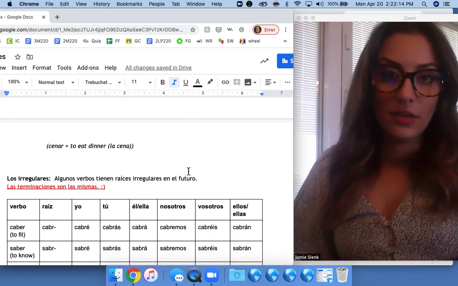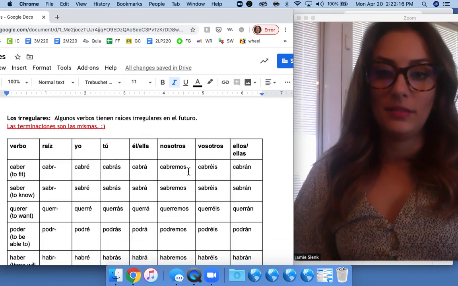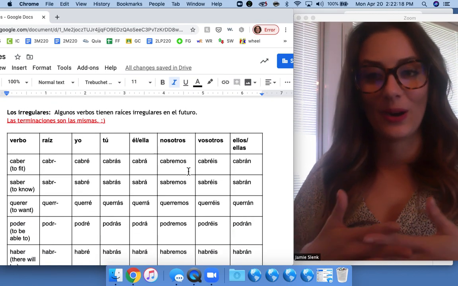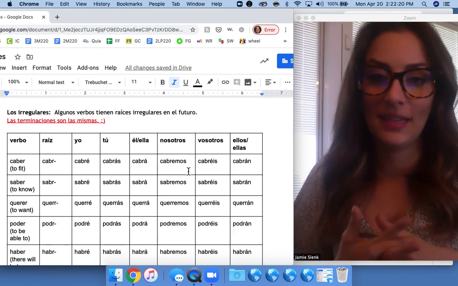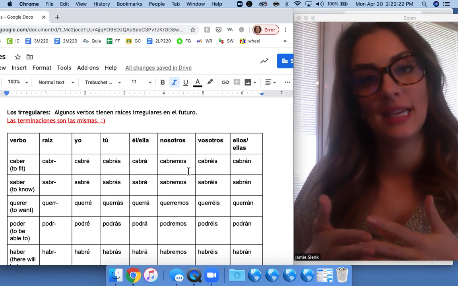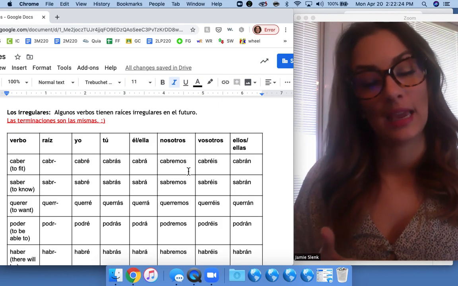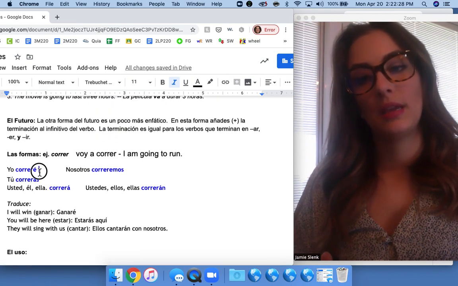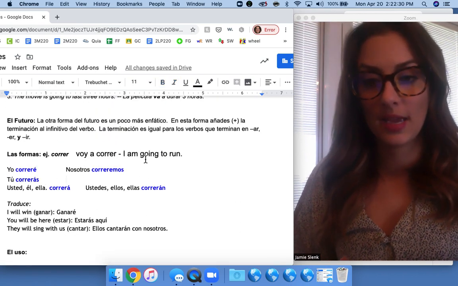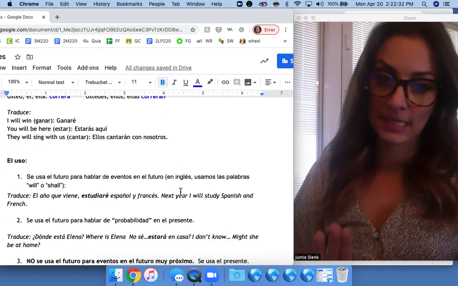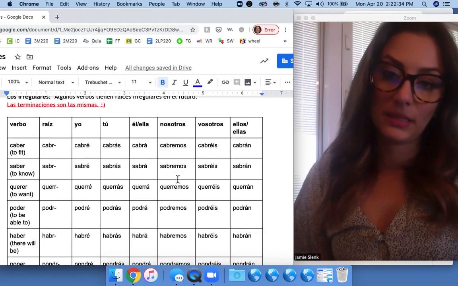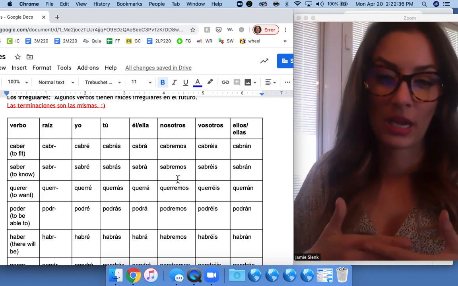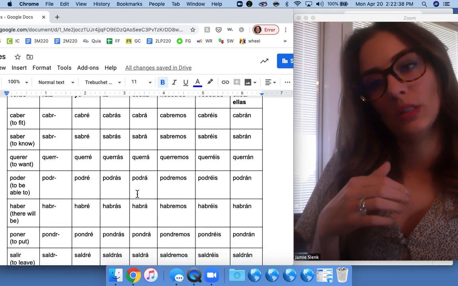Okay, so just like any other verb tense, there are irregulars in the future, but the nice thing is that the endings are the same. So all of the endings, no matter what, are going to be é, ás, á, emos, and án, but sometimes the root of the verb will change. So here's what I mean by that.